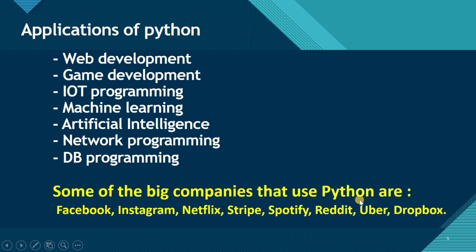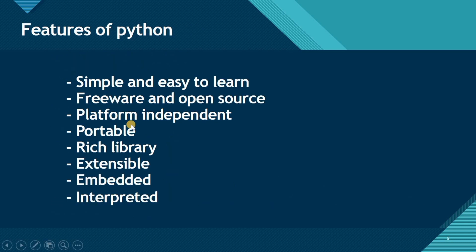Okay, some of the big companies that use Python are Facebook, Instagram, Netflix, Stripe, Spotify, Reddit, Uber, Dropbox. These are the big companies which are using Python. Okay, so these are the applications of Python and how many companies are using it. So now let's move ahead and understand the features of Python, what features are available to us while working with Python.